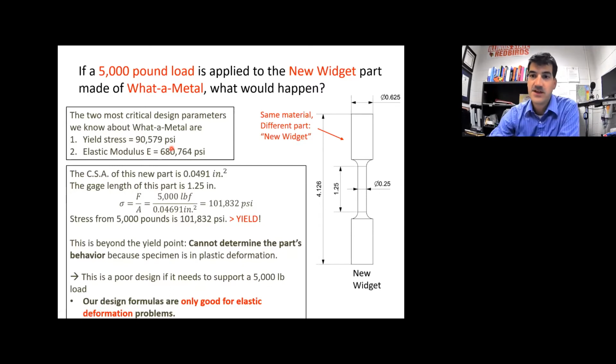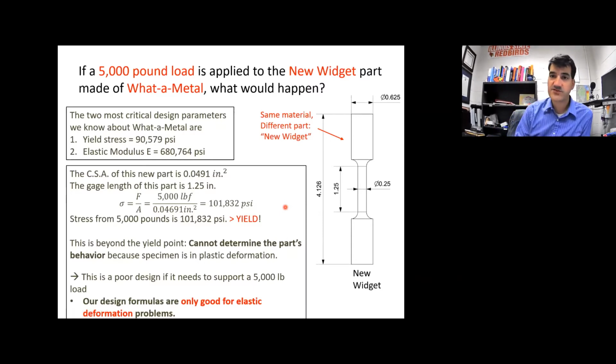All right, so we have this new part, so we're going to need to know the new cross-sectional area. That's going to change. So take pi r squared. So take 0.25 divided by 2 to get the radius, square it, and then multiply by pi to get your pi r squared. So that's our cross-sectional area now. And our new gauge length is right here. It's 1.25 inches.